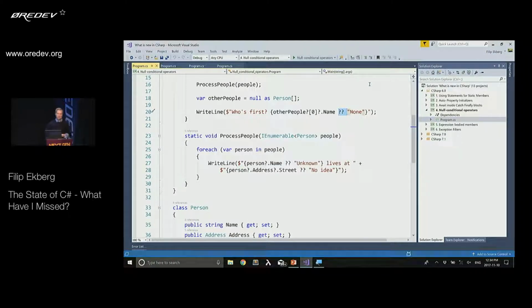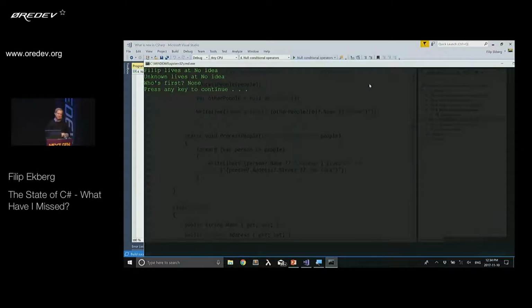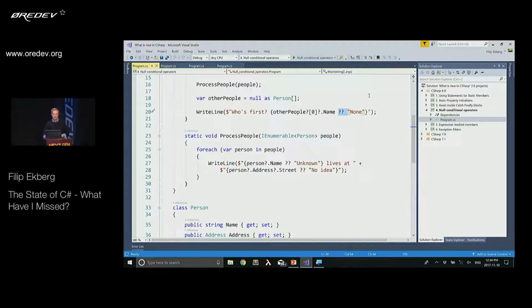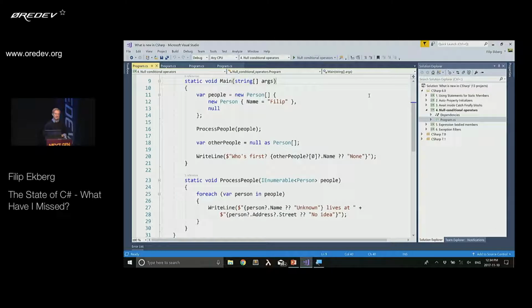And if I run that, of course, it's going to say, Filip lives at no idea, unknown lives at no idea, because if we look at the top here, we can see that it says, well, create a new person. The person doesn't have an address. Then we have a person that's not initialized. And it handles that properly.